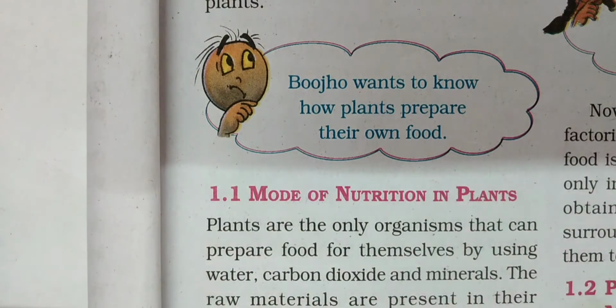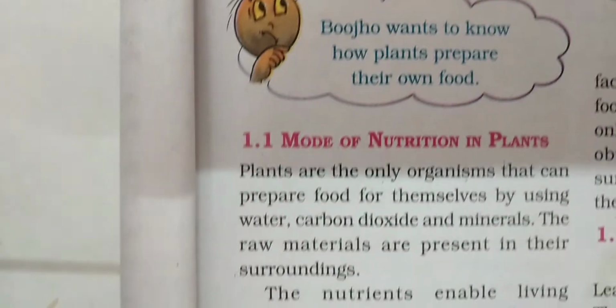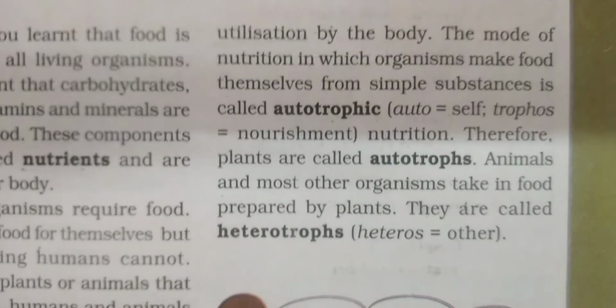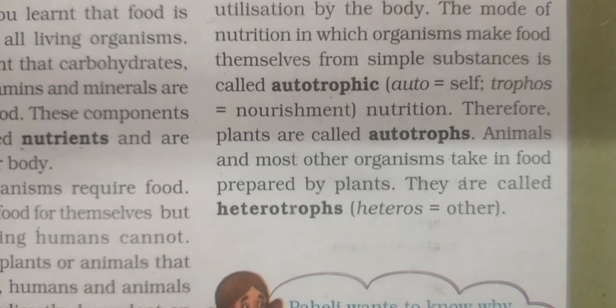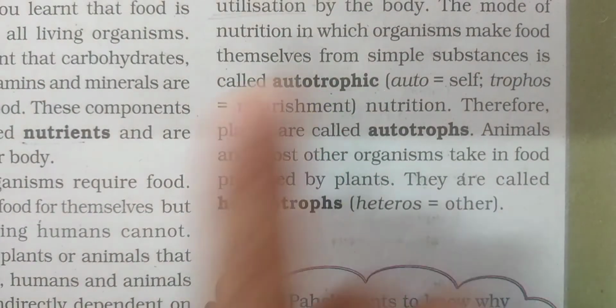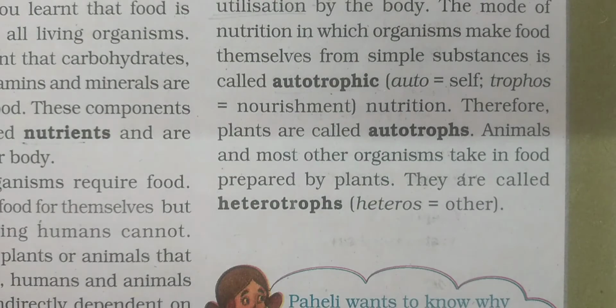Okay, so let's continue with the next topic, mode of nutrition in plants. There are two types of modes of nutrition in living organisms. One is autotrophic and the other is heterotrophic nutrition.